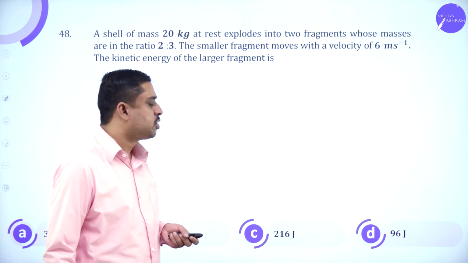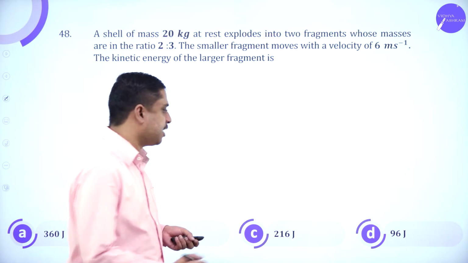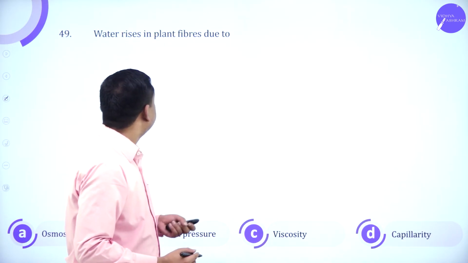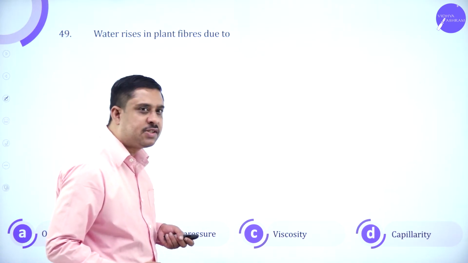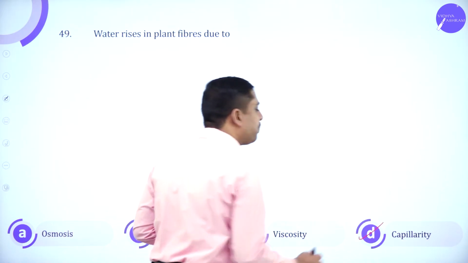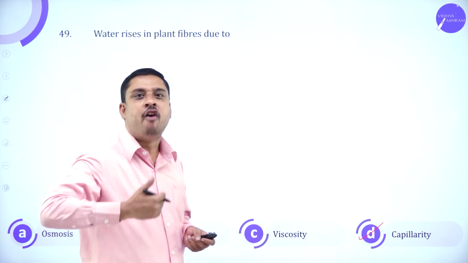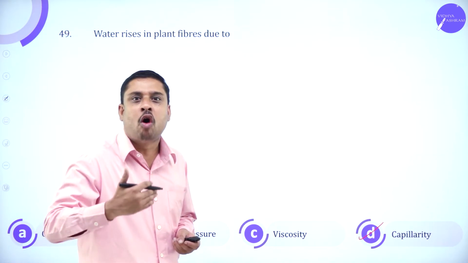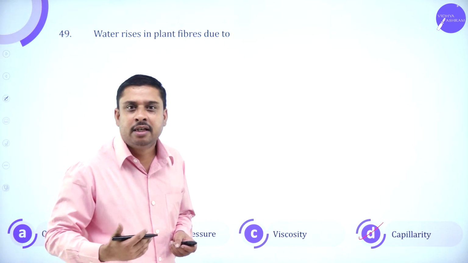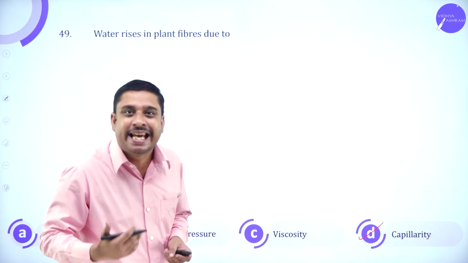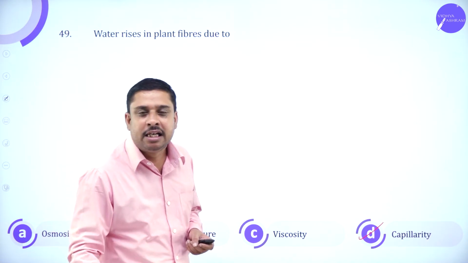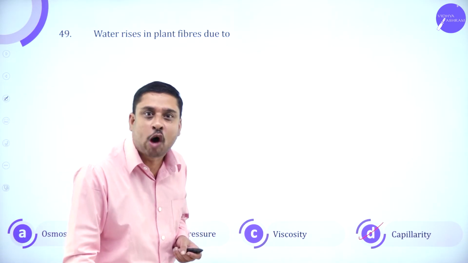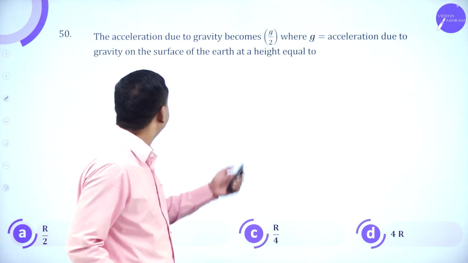This is worked out in the previous session. 96 joule is the answer. Water rises in plant fibers due to capillarity, flow of blood in the veins, rise or fall of water, the flow of ink in an ink pen. They're all capillary actions, influences of capillarity.